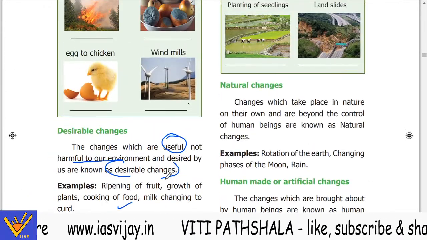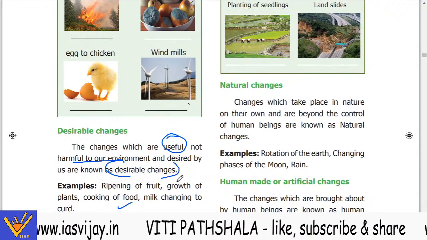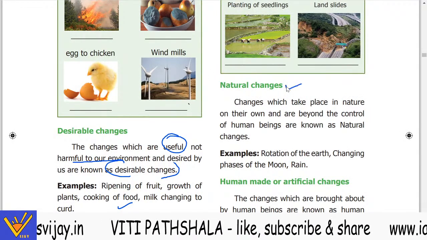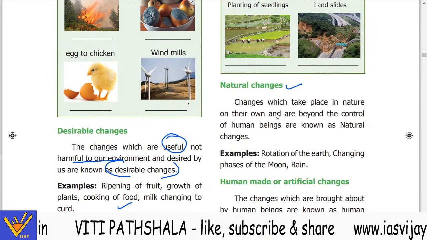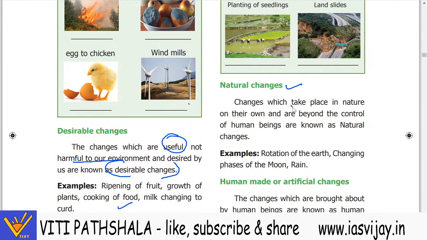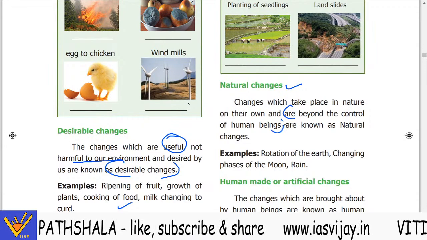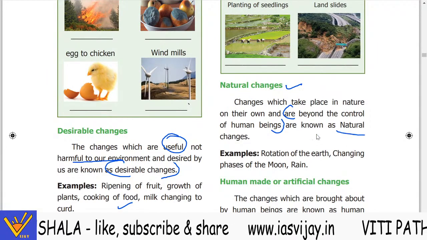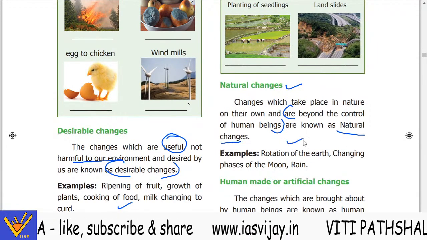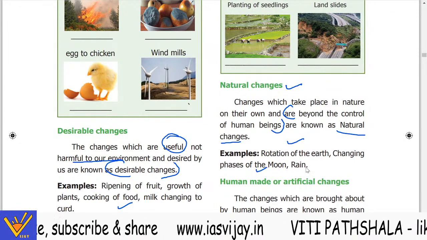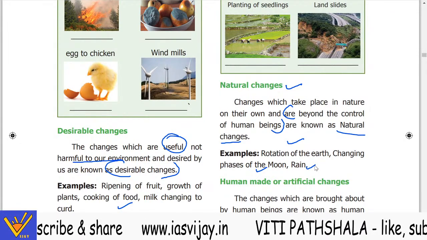So the next classification which we are going to study is between the natural and the human made. Natural changes which take place in nature on their own, जो अपने आप होते हैं, and are beyond the control of the human beings, are known as the natural changes, like the rotation of the earth, the changing phases of the moon, the rain. These are the natural changes.